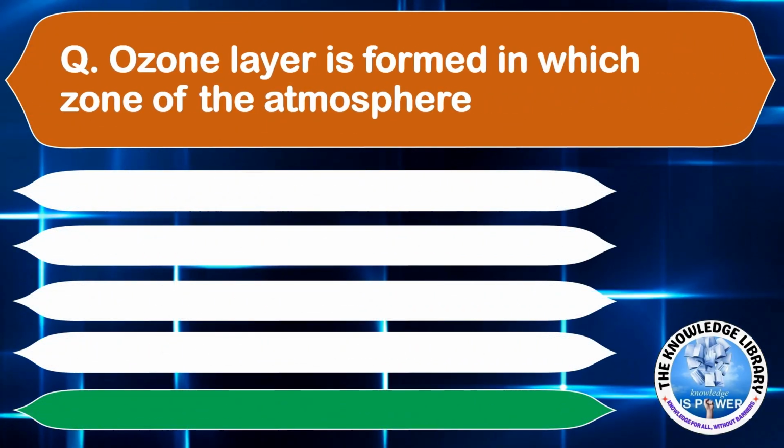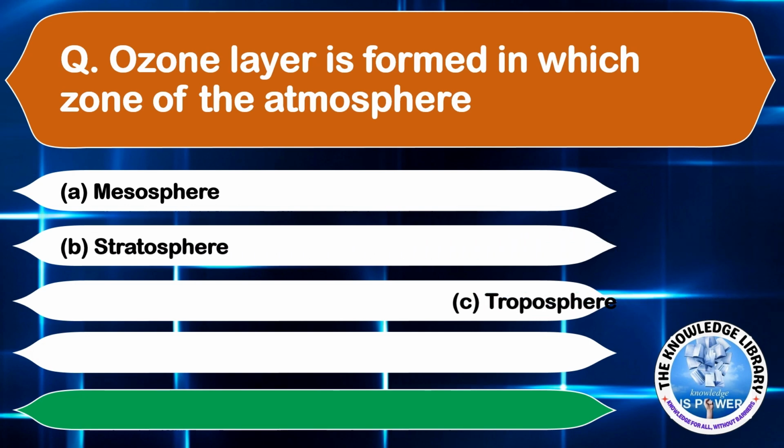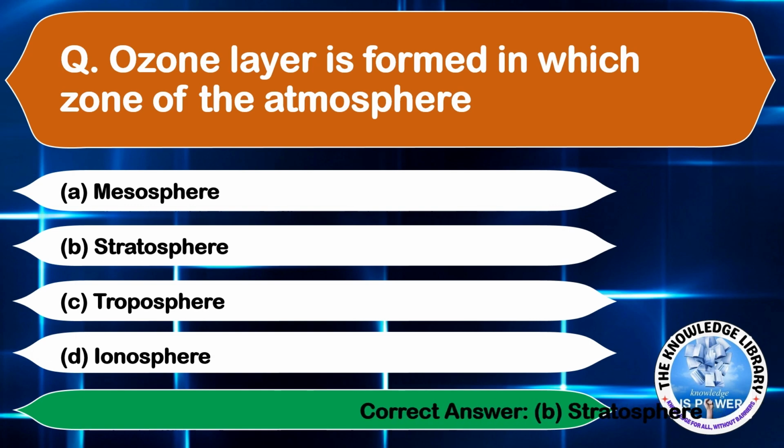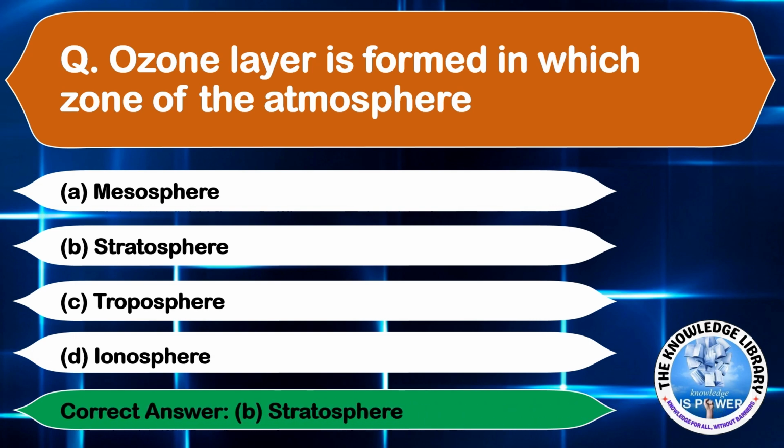Ozone layer is formed in which zone of the atmosphere? Option A mesosphere, option B stratosphere, option C troposphere, and option D ionosphere. The correct answer is option B stratosphere. Moving on to the next question.